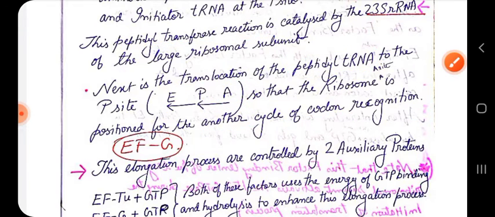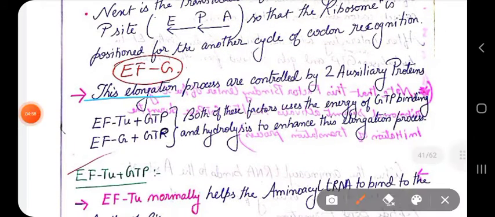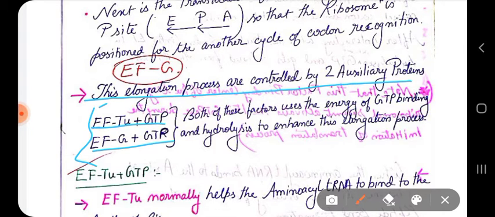Okay. Now, this whole elongation process is controlled by two auxiliary proteins called EF-Tu and EF-G. EF-Tu and EF-G are GTP binding proteins. That means both of these proteins use GTP binding energy, and they can also do hydrolysis to enhance this elongation process.